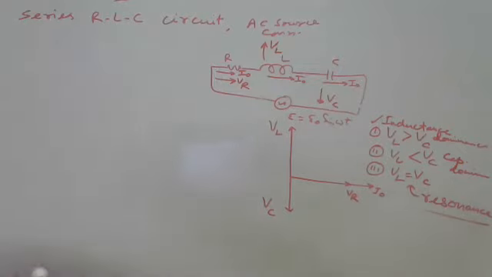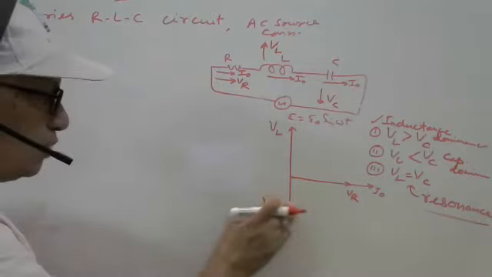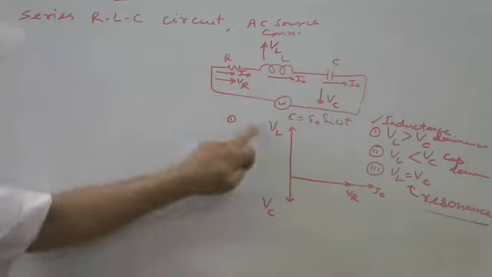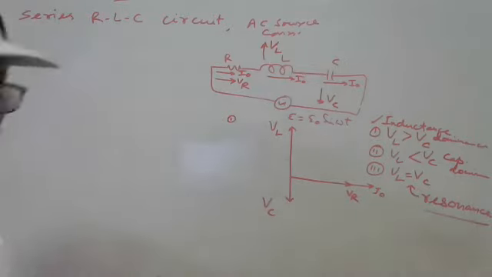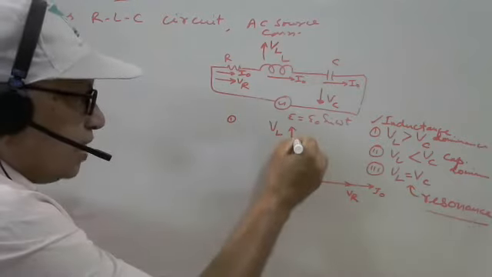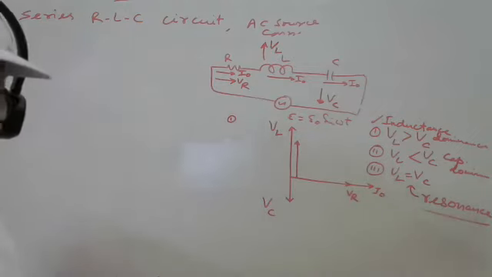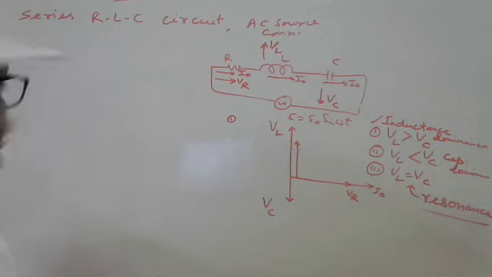Now let us discuss here. Suppose this is the first case, VL is more than VC. It is denoted in vector form, because in a phasor diagram there is phase angle and phase difference, and a vector has magnitude and direction.